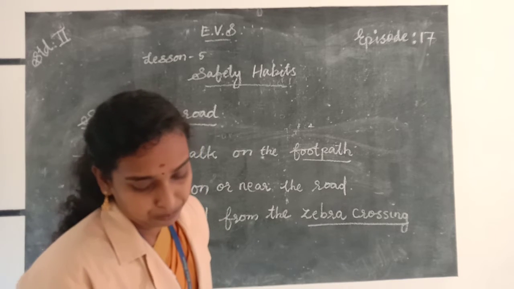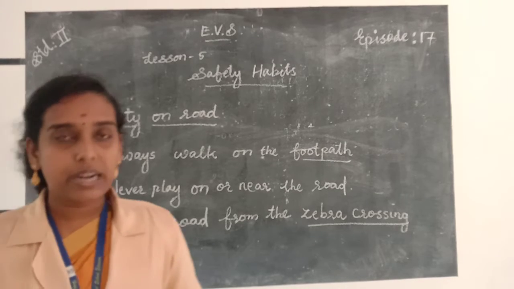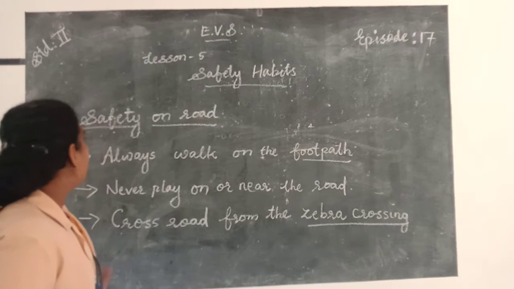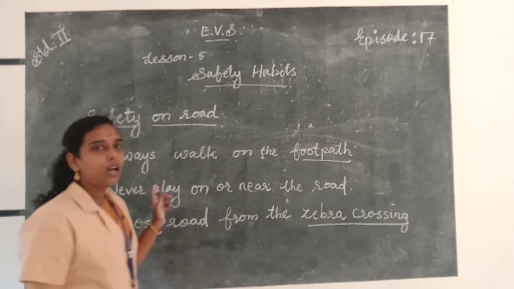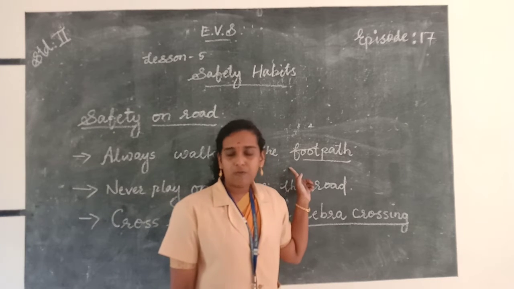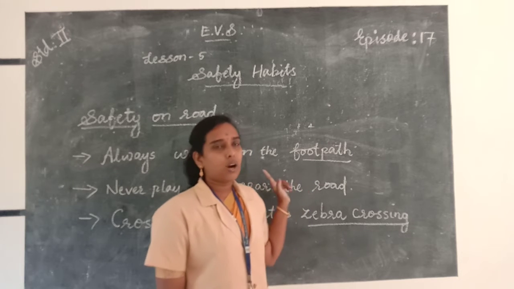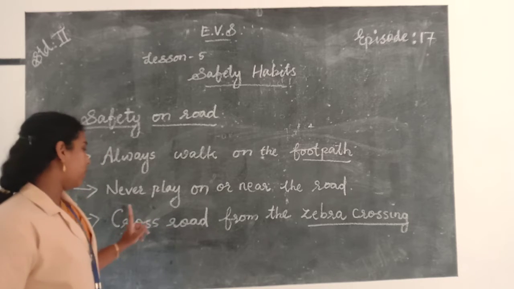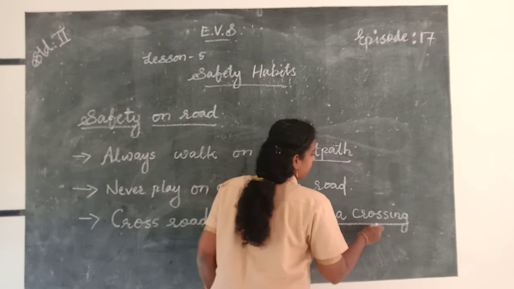Then next one. And cross the road from the zebra crossing when the traffic has stopped. So these are the important safety habits that we should follow on the road. First one, always walk on the footpath. If there is no footpath, then use the left side of the road to walk. Then never play on or near the road. Then cross the road from the zebra crossing while the traffic stops.